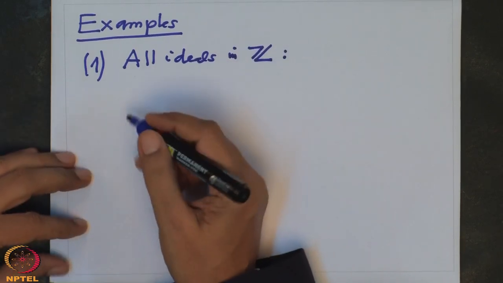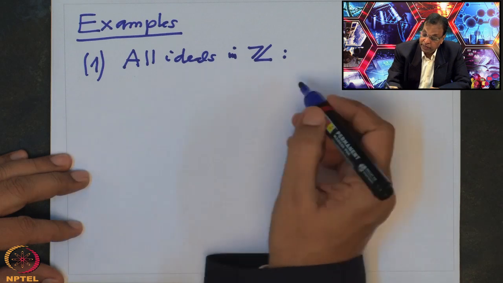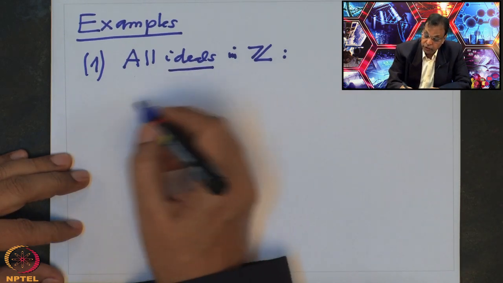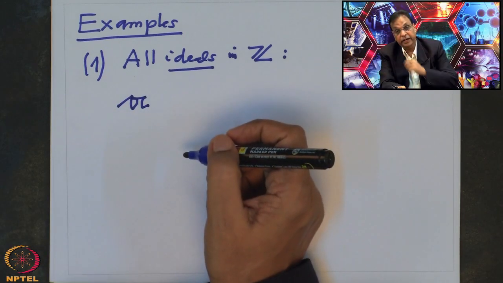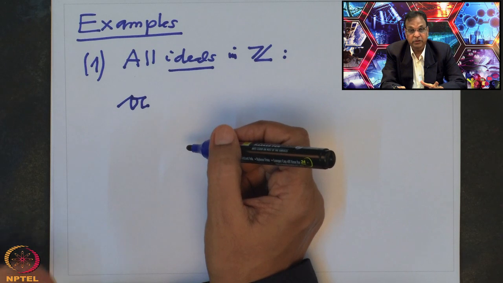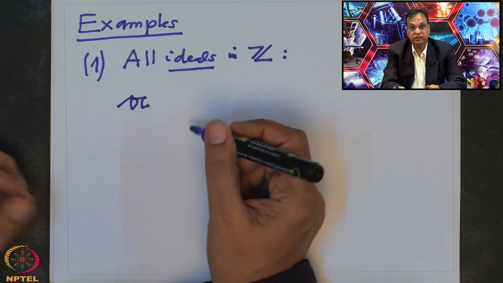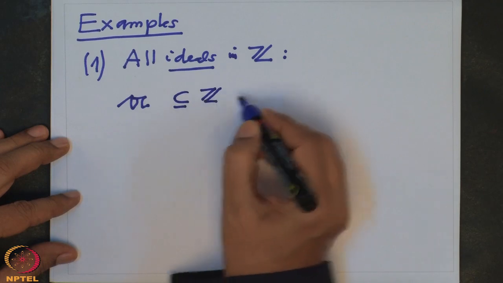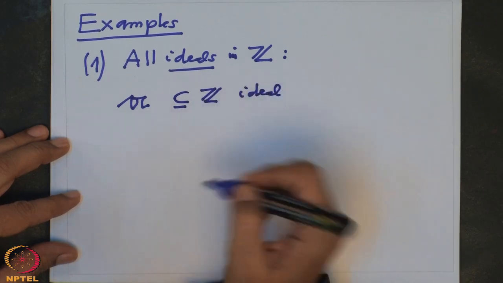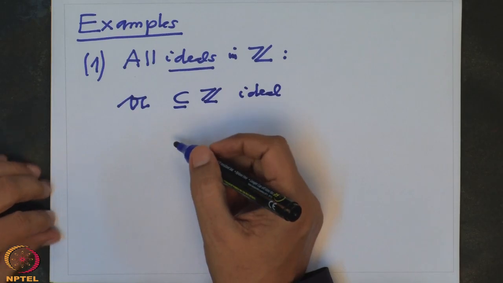So how do you do that? Take the ideals, which are usually denoted by the Gothic letters A, B, C, etc. These were introduced by Dedekind. Dedekind was a German mathematician, and therefore he used German letters, which are Gothic letters, to denote ideals in rings. So suppose A is an ideal in Z. Then I want to show that it is generated by a single element.